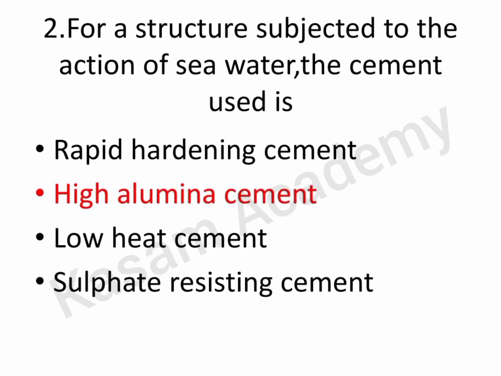Second question: for a structure subjected to the action of sea water, the cement used is option A, rapid hardening cement, option B, high alumina cement, C, low heat cement, D, sulfate resisting cement. Option B is the right answer because high alumina cement has high resistance against chemical action, since sea water contains many types of salts. Among the given options, high alumina cement is the most suitable answer.